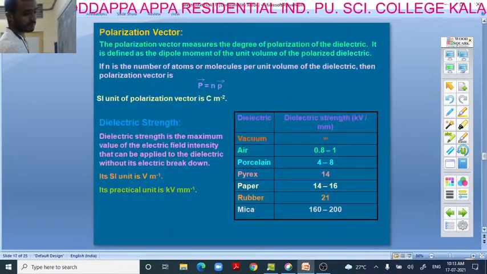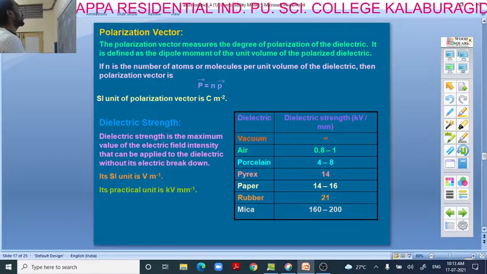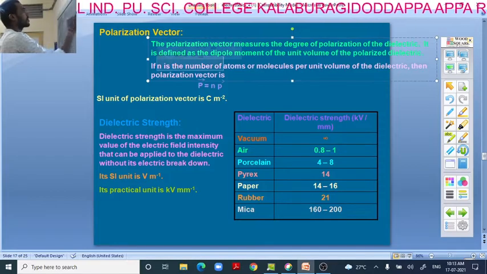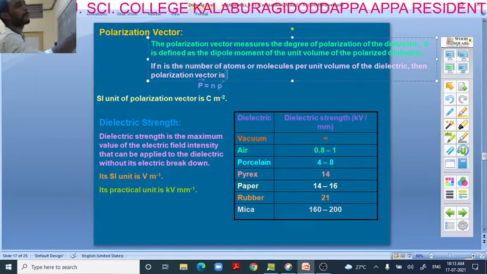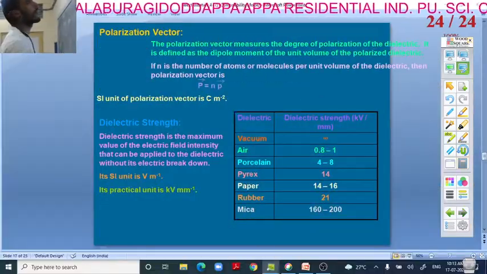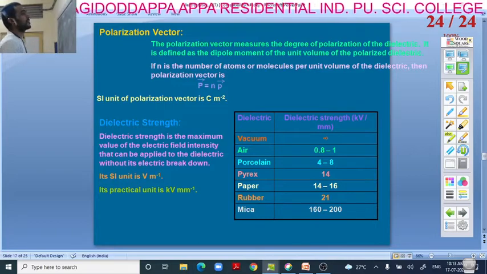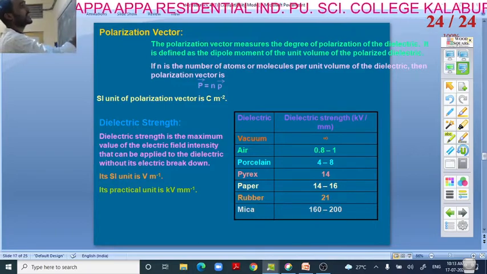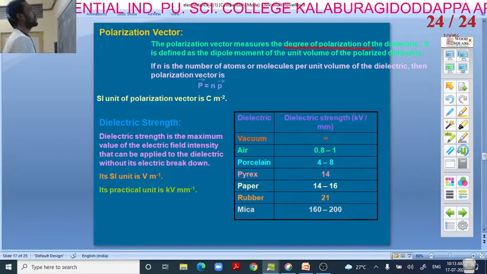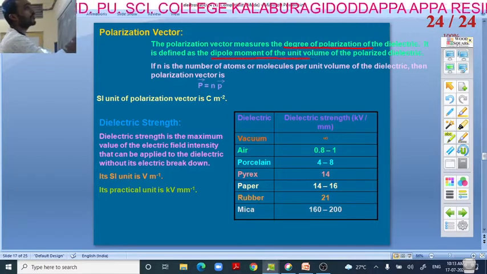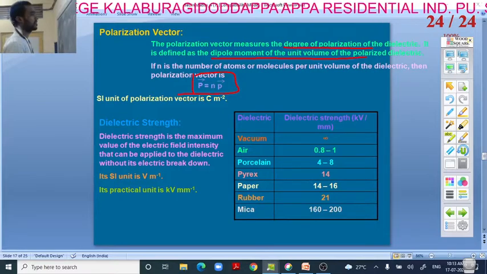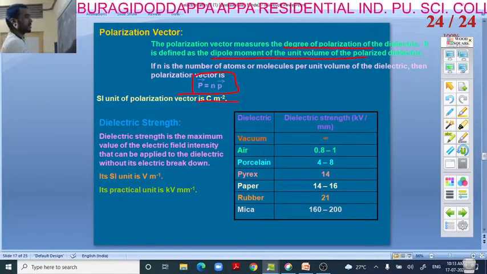Next, polarization vector. This is not much important for us. Polarization vector measures the degree of polarization of the dielectric. It is defined as the dipole moment per unit volume of the polarized dielectric. Here we have the polarization vector, and the unit is also given here.